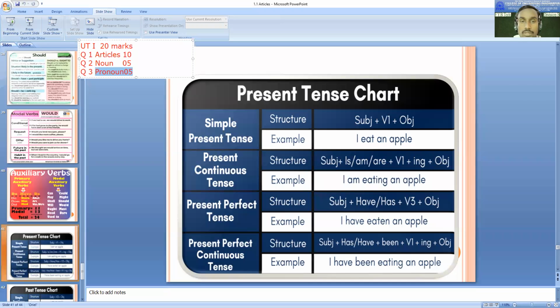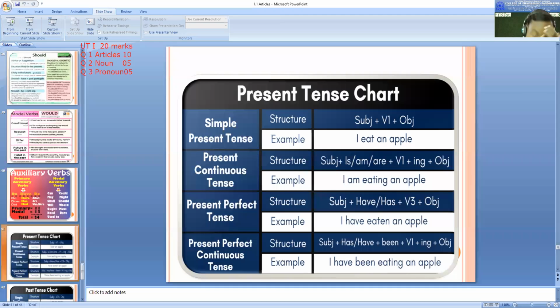Is it clear? Any questions about the unit test? If it is clear, just reply with yes or no. Yes, sir. Okay, fine.